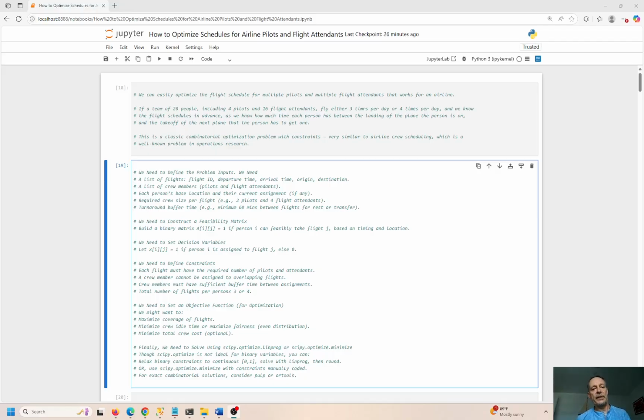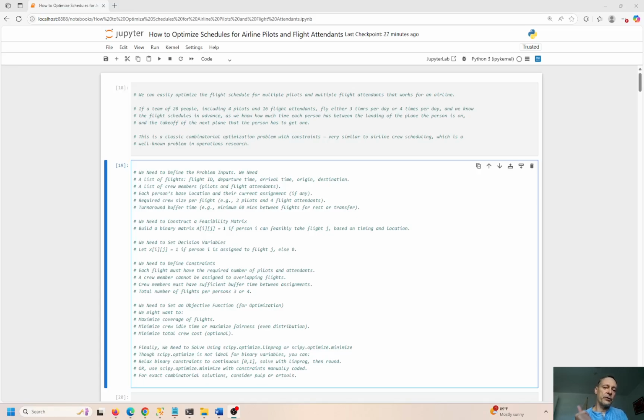So we have a team of 20 people, and again, it can be anything. I'm just going to use 20 to keep it somewhat streamlined and simplified here. In a real airline, you're talking about probably hundreds of pilots and probably several hundred, maybe thousands of flight attendants. I don't know. We're just going to keep it with 20. I think that will illustrate the point. And if you have 1,000 people working for your airline, just scale up to 1,000 people, right? You can adjust the code very simply to accommodate your needs.